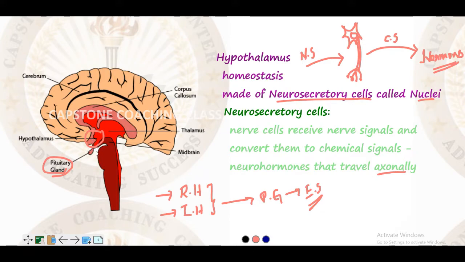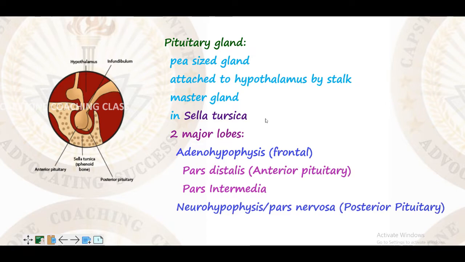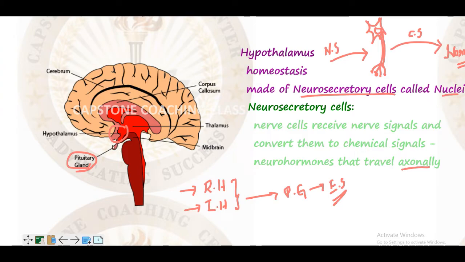So we'll be discussing the pituitary gland now. Let's talk about the pituitary gland. After we talk about the hypothalamus and the pituitary gland in detail, we can talk about the synchronization. Here you can see a small organ. This is the pituitary gland, and it is attached to the hypothalamus with the help of a small stalk-like structure.